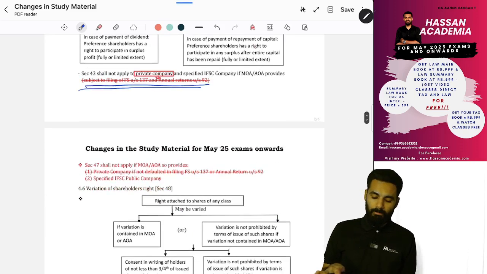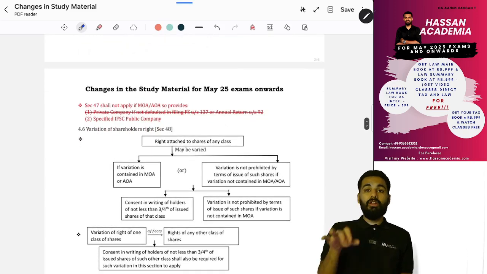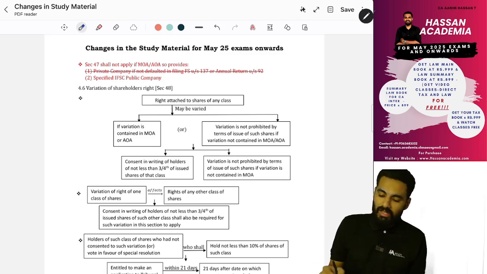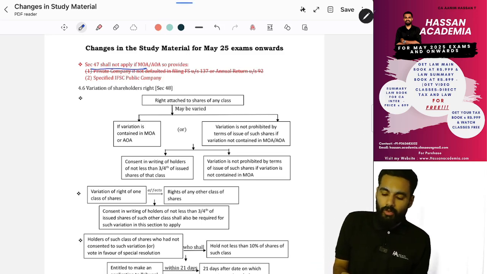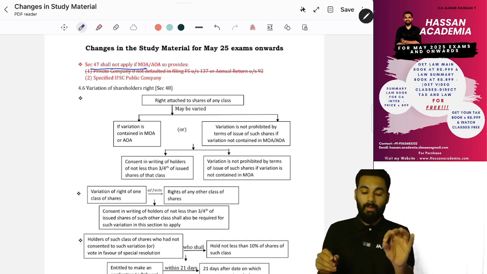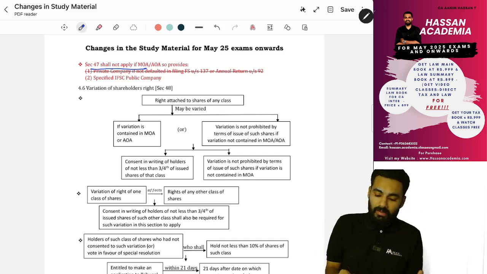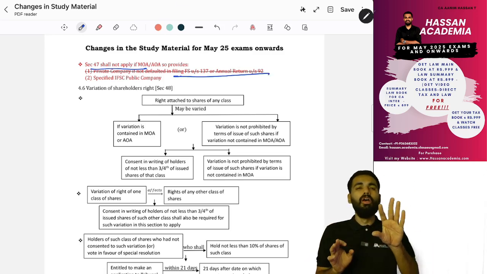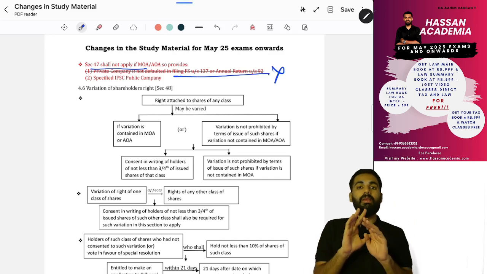Next, the third one, regarding section 47, where they have removed this: section 47 shall not apply if the MOA or AOA so provides, where a private company has not defaulted in financial statements and annual return. So you don't have to remember this exception anymore.